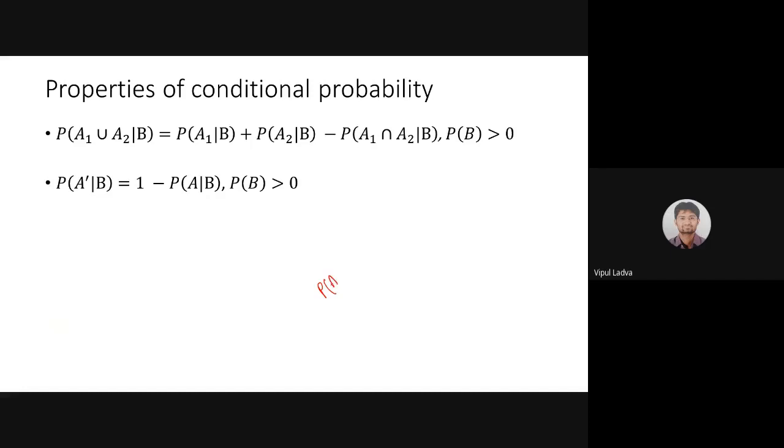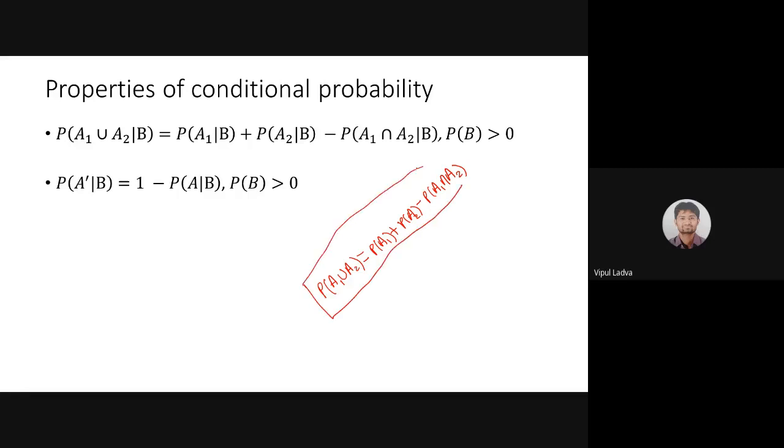Now I'm using two different notations, probability of A1 union A2. What was the formula we used in our previous session? That was probability of A1 plus probability of A2 minus probability of A1 intersection A2. Is it? Instead of A1 and A2 we were using the notation A and B. I just changed the notation over here.